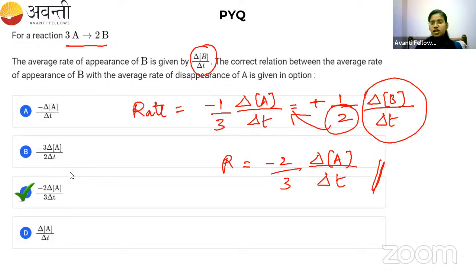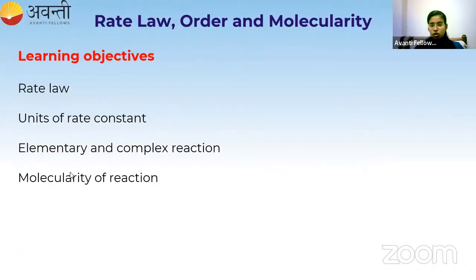Now the second main topic. The first main topic was rate of the reaction, and we have completed that. The second main topic is rate law, order, and molecularity of a reaction. Under this topic, we are going to learn four subtopics: rate law, unit of rate constant, elementary and complex reactions, and at last, the molecularity of a reaction. Shall I go with the rate law? Are you all ready?